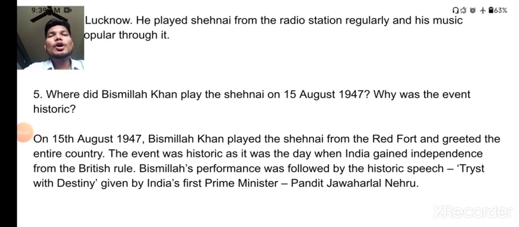So you know that on 15th of August 1947, Bismillah Khan played shehnai from the Red Fort, and it was the day of independence and greeted the whole country. The event was historic as it was the day when India gained independence from the British rule. You know it very well. And Bismillah's performance was followed by the historic speech, Tryst with Destiny, given by India's first Prime Minister Pandit Jawaharlal Nehru. So we can consider this event as a historic event. Not only that, but also a very important date for Bismillah Khan as well as for all of us.